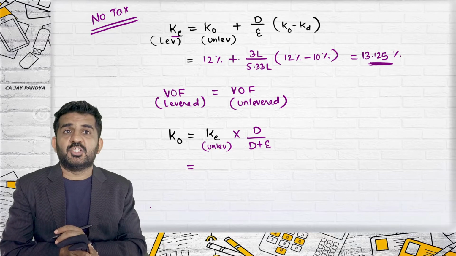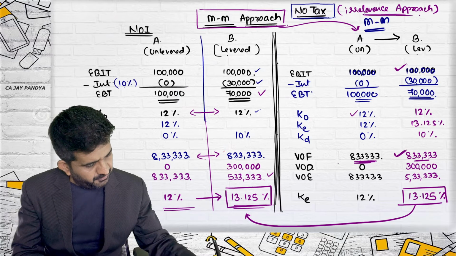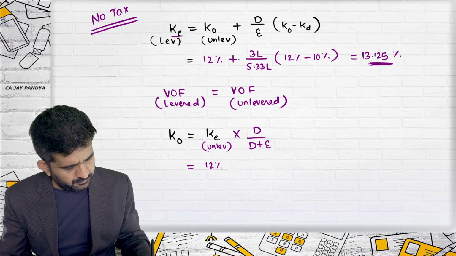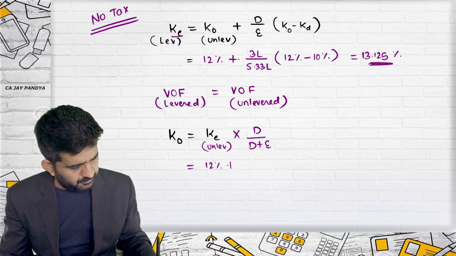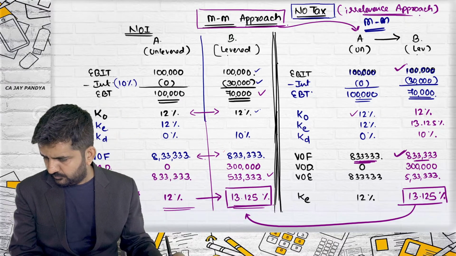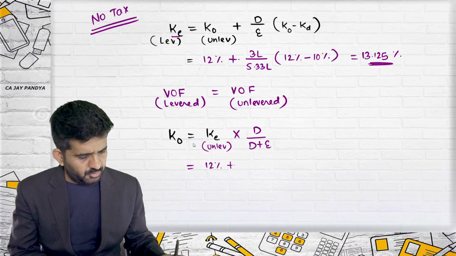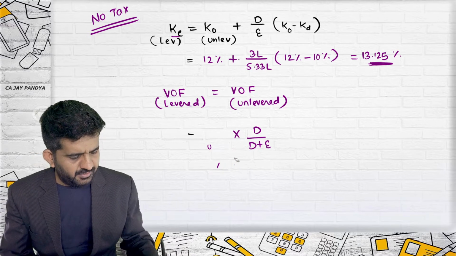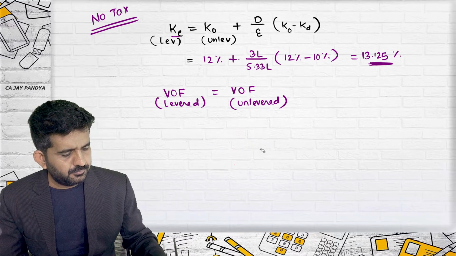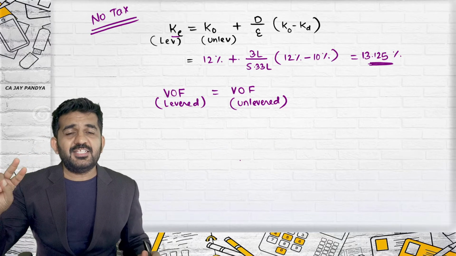Let me find out by this formula whether I will be getting correct KO or not. KE of unlevered firm is 12%. No, sorry. This formula is applicable only when there is a tax rate. Extremely sorry.